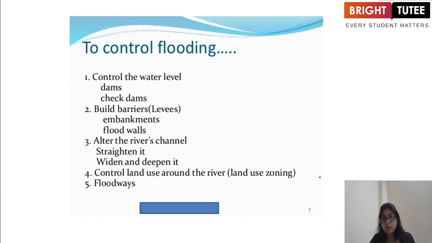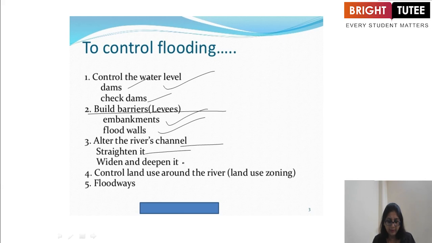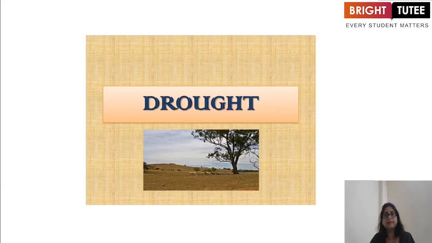Now, we could also control these floods. How could we control them? Control the water level by dams, check dams. Then the levees, that are built as barriers, embankments, flood walls, and alter the river channels, straighten, widen and deepen them, and control land use around the river, land use zoning, and the floodways.